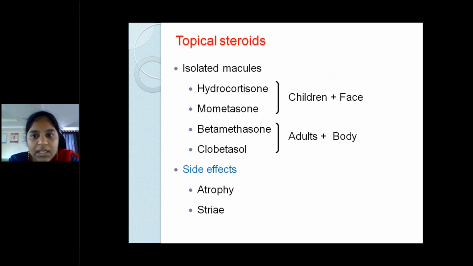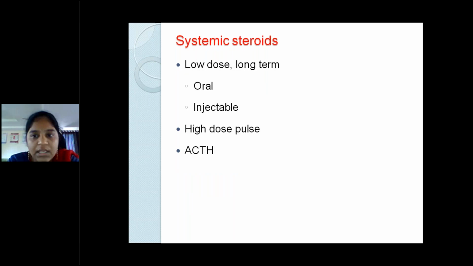And then topical steroids, as I told, are one of the frontline treatments. If you're giving it to a child or on the face, then we have to go for the milder formulations, that is hydrocortisone, mometasone, desonide, like that. But if you're giving it to an adult on other body parts, except the face, then we can go for potent steroids like betamethasone, fluticasone, etc. The side effects which are common for any type of steroid are atrophy and striae. And systemic steroids, as I told, are either given as pulse or low dose long-term oral can be given.